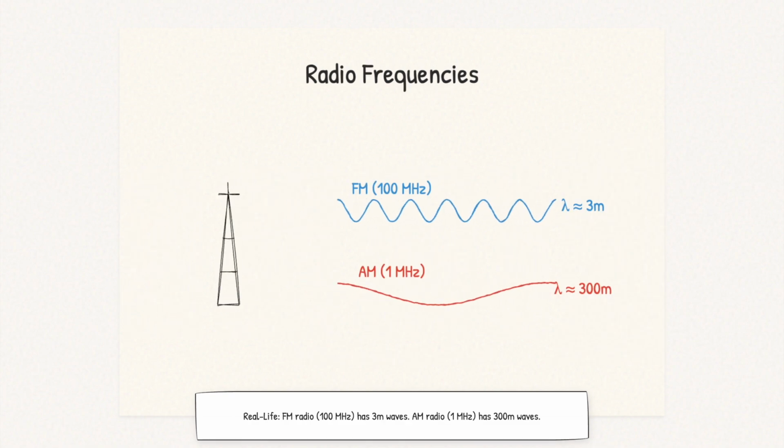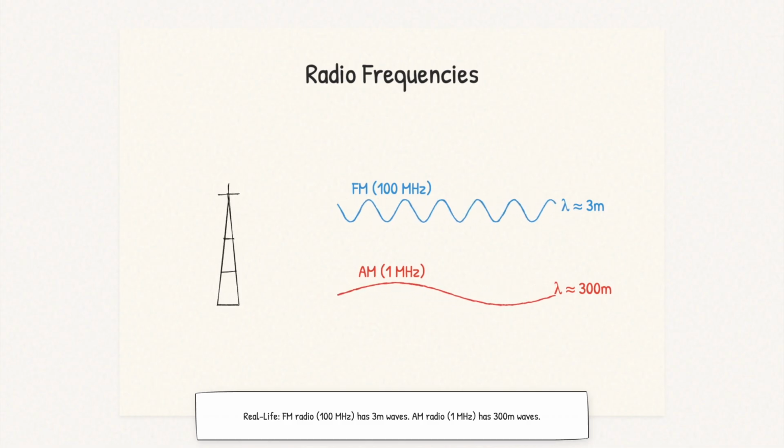This equation explains why radio stations have different frequencies. FM radio, around 100 MHz, has wavelengths of about 3 meters, which is why FM antennas are that size. They resonate at that wavelength. AM radio, at 1 MHz, has wavelengths of 300 meters, requiring much longer antennas.